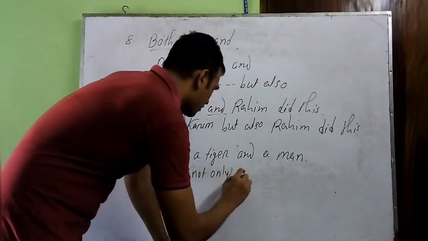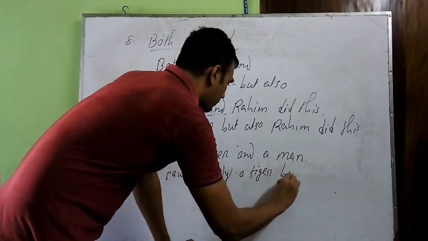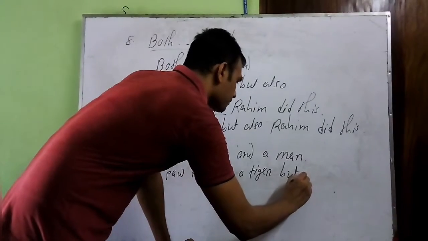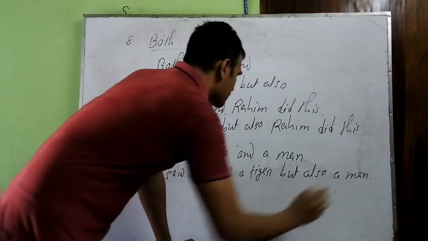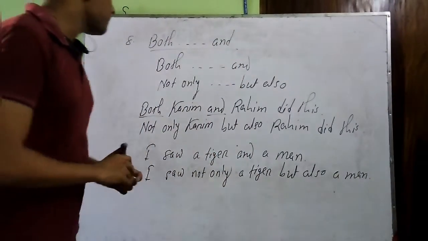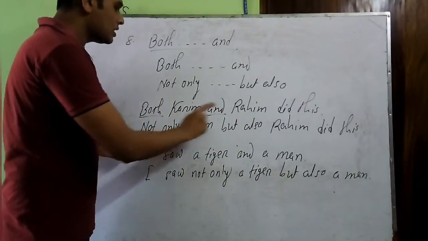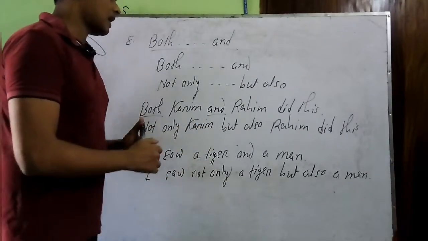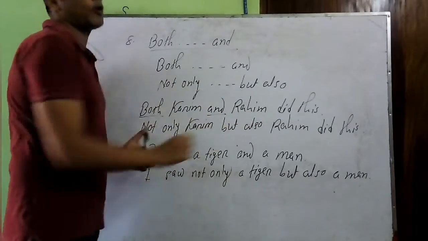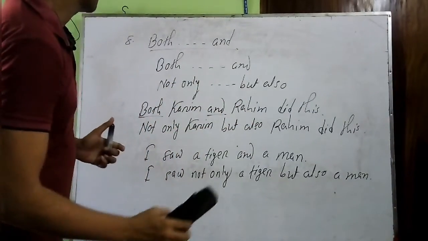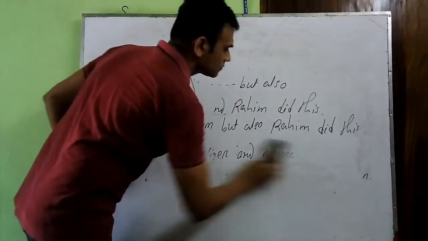But you should write a tiger first, then but also instead of and, a man. This is the answer. So if you have two subjects, then you make them not only but also, like this. And if you have two objects, then you put not only but also in the place of object. So that's all about rule number 8. Now we will have rule number 9.